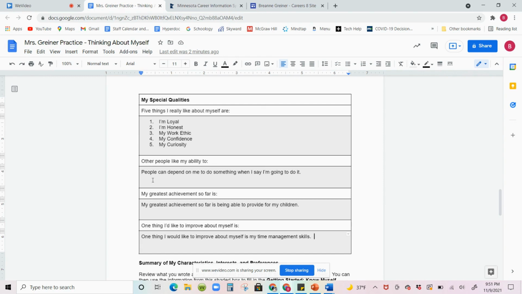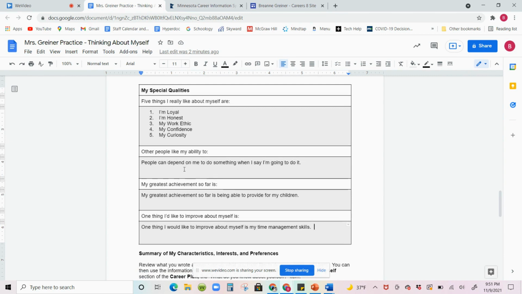The second part here is what do other people like about you? So, other people like my ability to. I put that people can depend on me to do something when I say I'm going to do it. I'm very dependable. I'm a dependable person to others. Maybe not so much to myself, but I am very dependable for other people. So, for example, if someone comes to me and asks me to do something and I tell them I'm going to do it, I get it done.